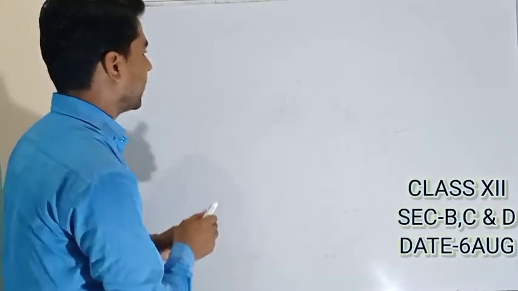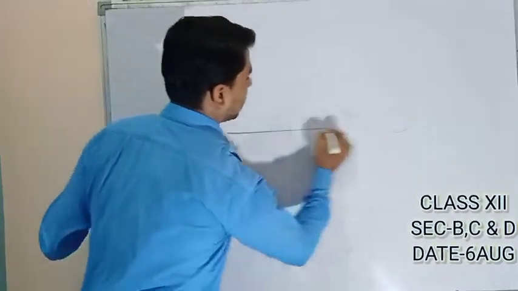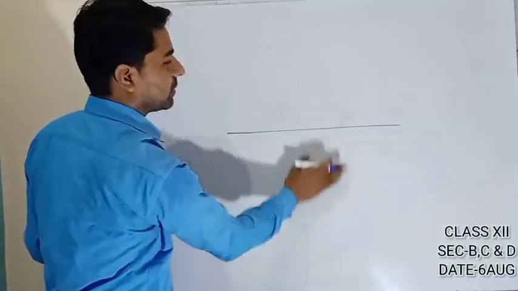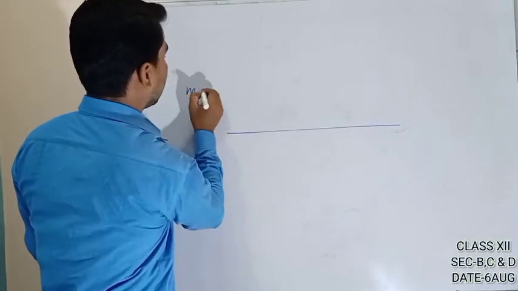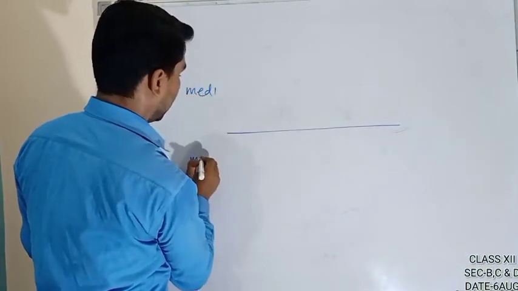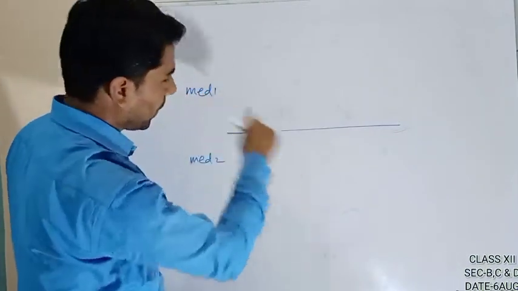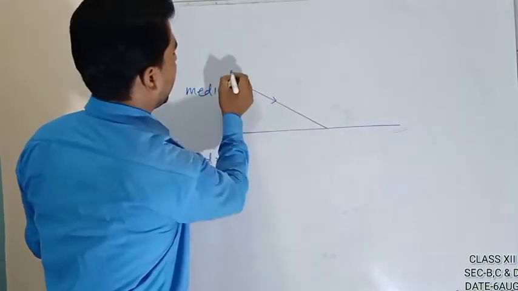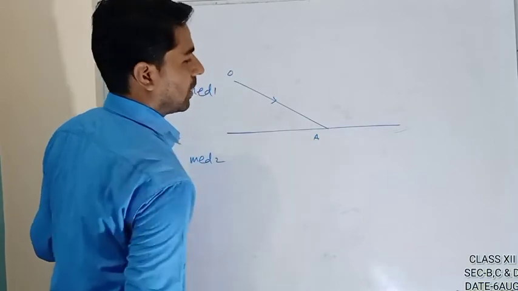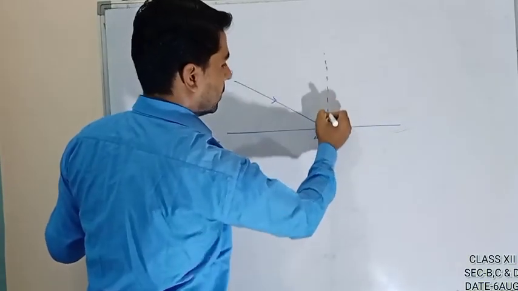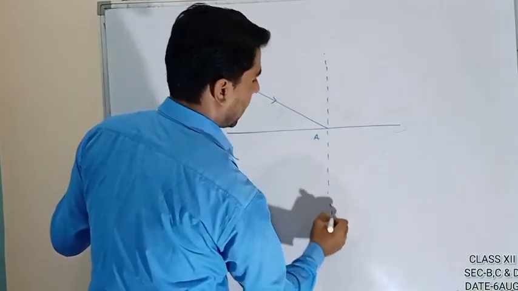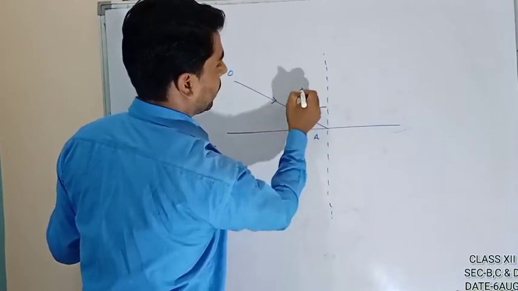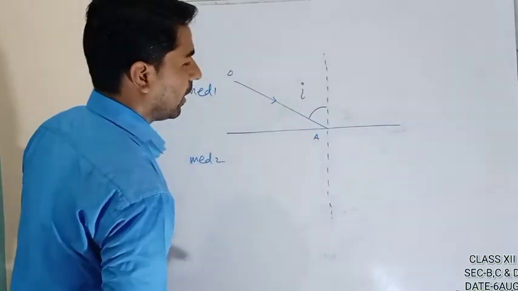For that, just consider a transparent medium, this one. This one is rarer, this one is denser. We can write it as medium 1 and this one as medium 2. So when the light falls from one medium to another, say OA, then draw a normal, and the angle between the incident ray and the normal is known as the angle of incidence.